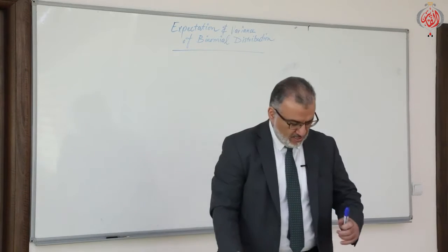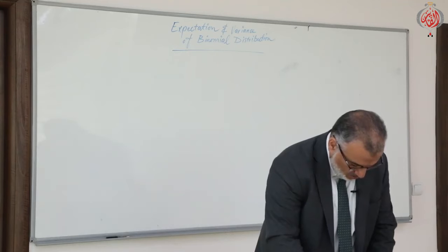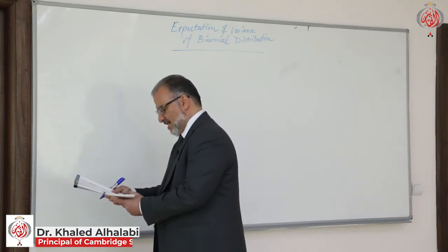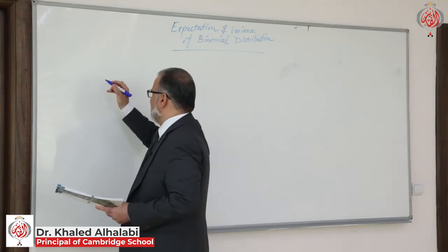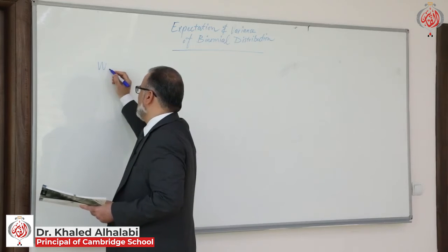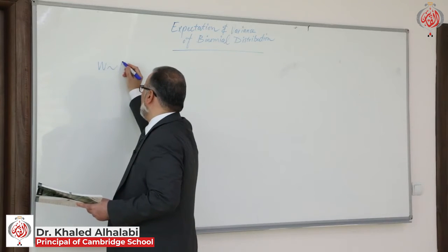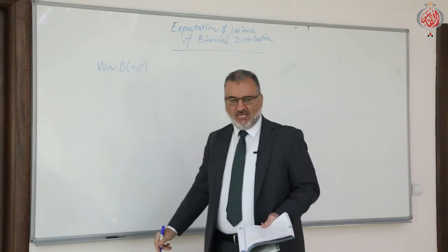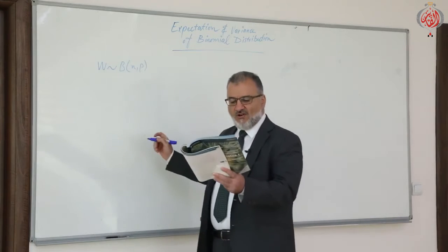Okay, so here W has a binomial distribution. It means it follows a binomial distribution with N and P, 2 parameters. They are unknown, as a matter of fact.